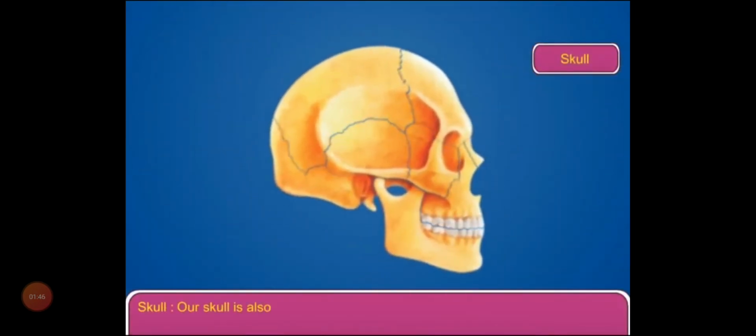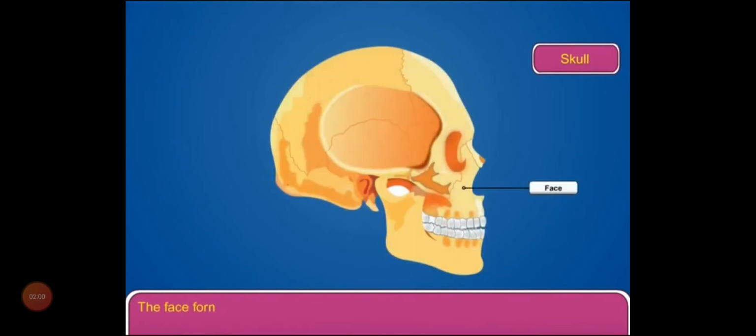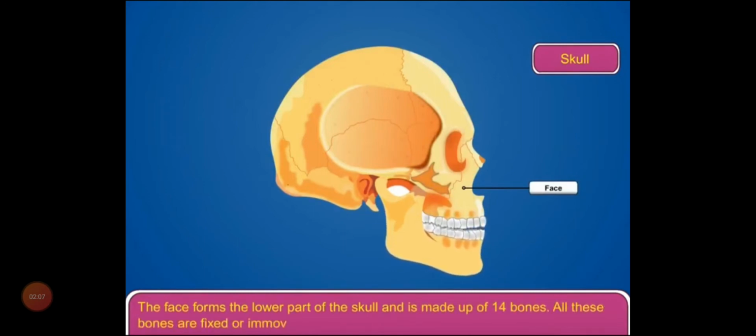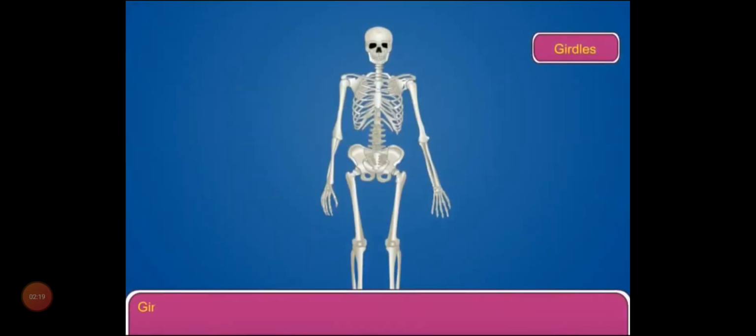Skull. Our skull is also made up of bones. It consists of the head and the face. The head is the upper part of the skull. It is made up of 8 bones which form the brain box that protects the brain. The face forms the lower part of the skull and is made up of 14 bones. All these bones are fixed or immovable except the lower jaw bone which is movable. Teeth are present on both upper and lower jaws. The face has 2 sockets for the eyes.